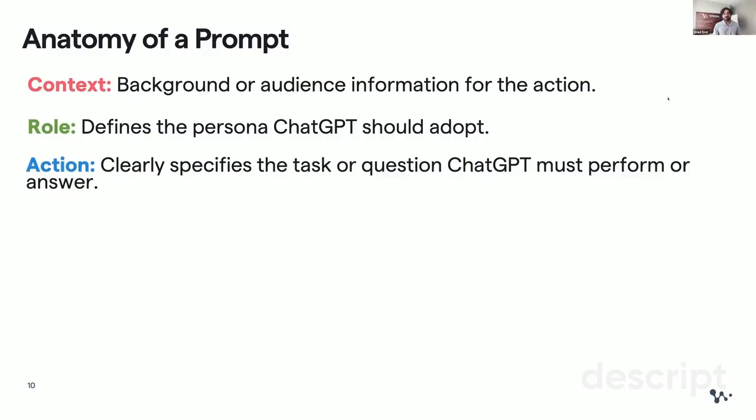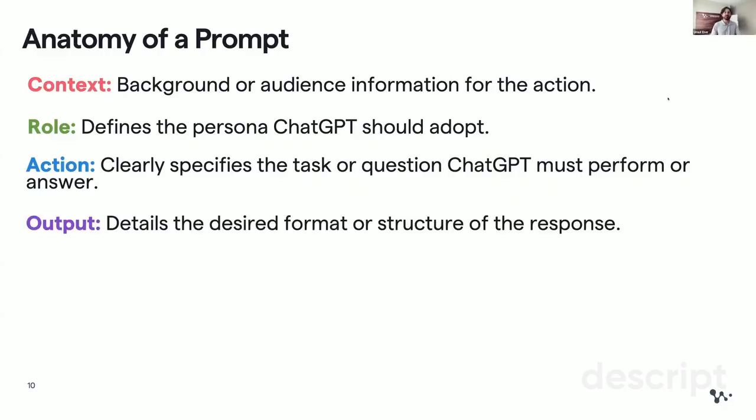The third one is the action. You need to clearly specify the task or the question that these models like ChatGPT must perform or answer. And then the fourth one, which is often overlooked but also important to get a satisfying answer, is the output. You want to detail the desired format or structure of the response. Do you want a brief output, or do you want an expansive explanation? Do you want a table, a comparison table, or a list? These are different types of output format. It's better if you specify it.